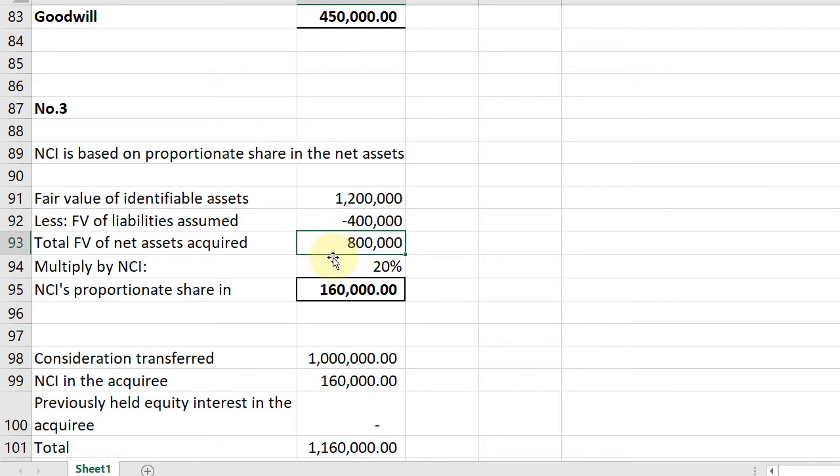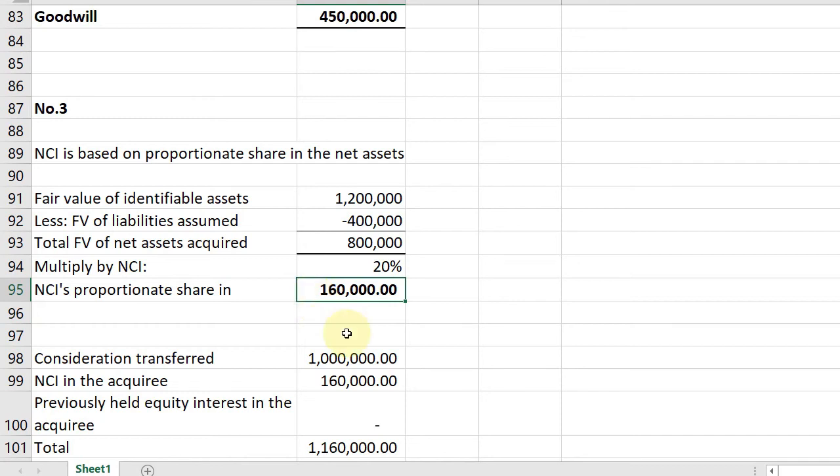From there, sa 800,000, you just multiply NCI by 20%. Okay? Ma'am, bakit 20? Kasi ang binibili ni ABC is 80%. So, that's majority. Ano yung NCI? Di ba yun yung minority interest? So, 100 minus 80 is 20%. That's the NCI. So, 20%, multiply mo lang 800,000 times 0.20. You have NCI's proportionate share na 160,000 pesos.